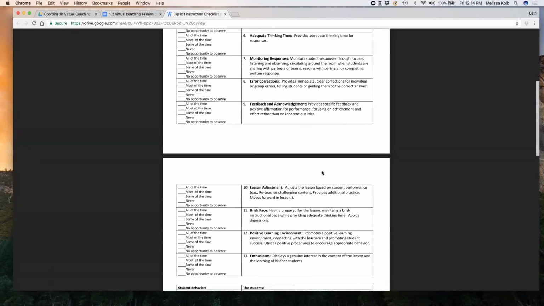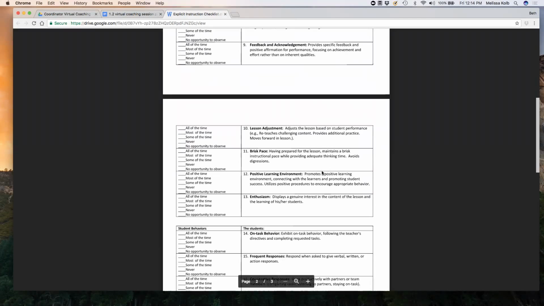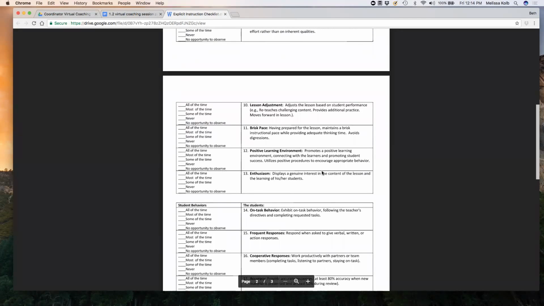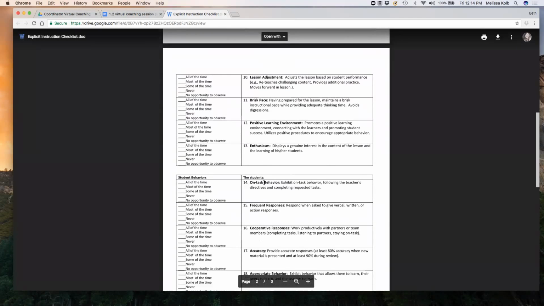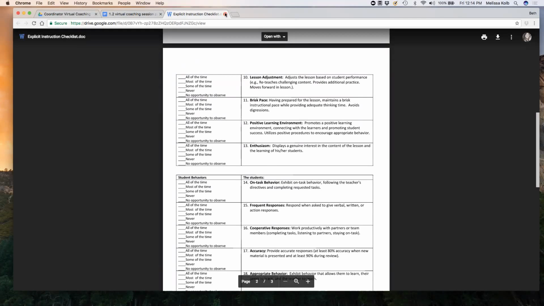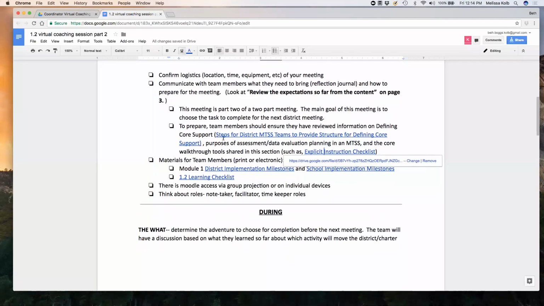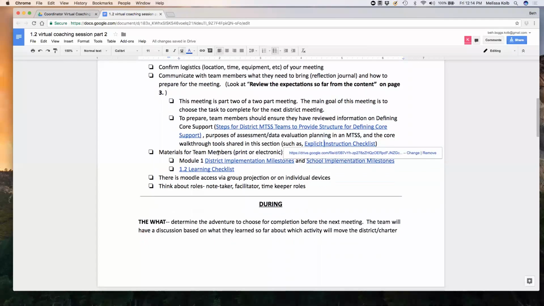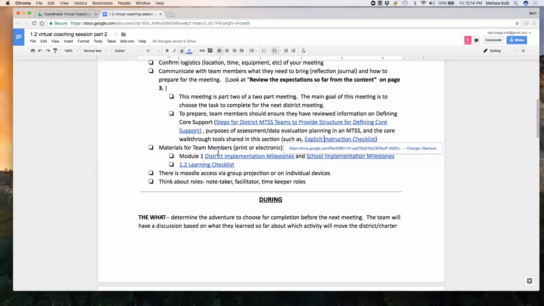One of the things that we notice, as you have a team that is doing this, the great thing is that as you talk about what you saw or didn't see, you're going to further define what this means. So definitely the people that are collecting the information need to be on the same page. And you saw some examples of how folks took some tools and developed rubrics even to help them with making sure that your team members were on the same page in terms of what they saw or they didn't see.